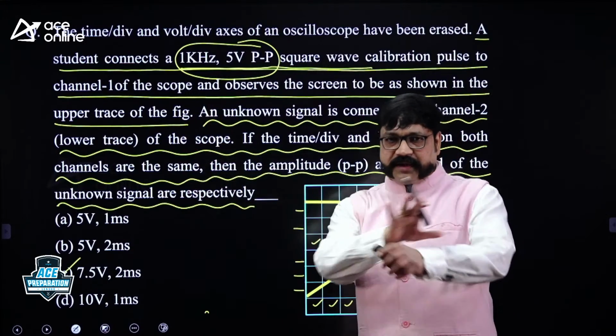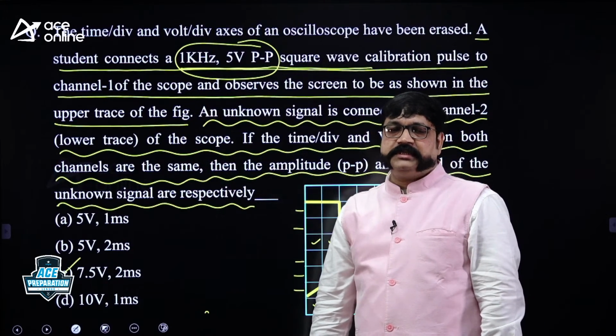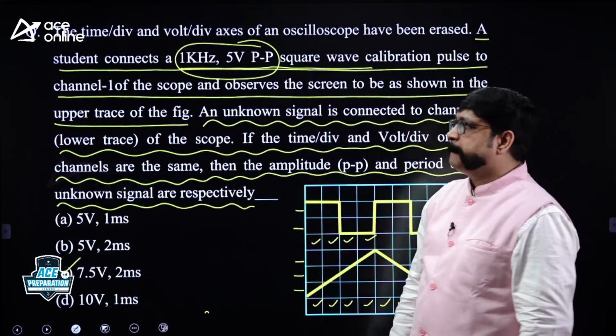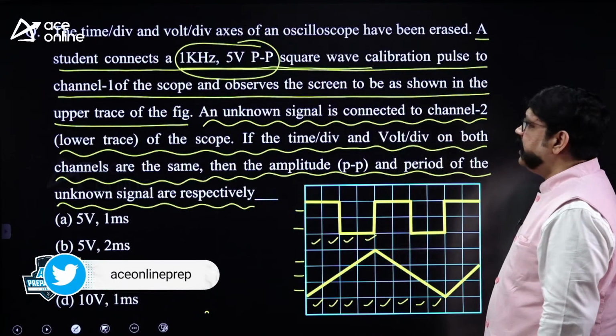So if a lengthy statement is there, try to divide it into two parts, and based on that, try to analyze. Okay.